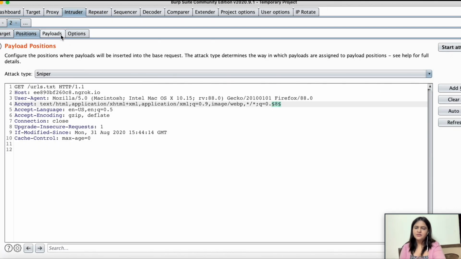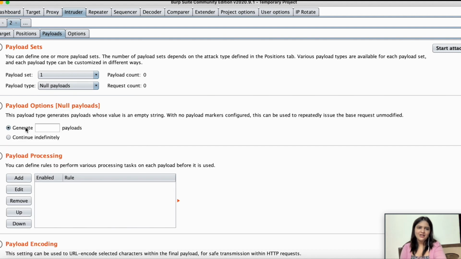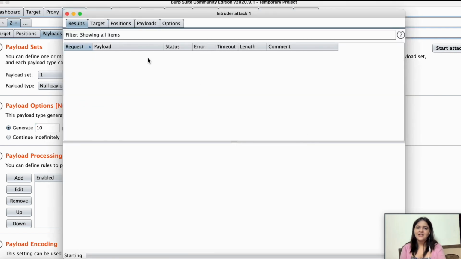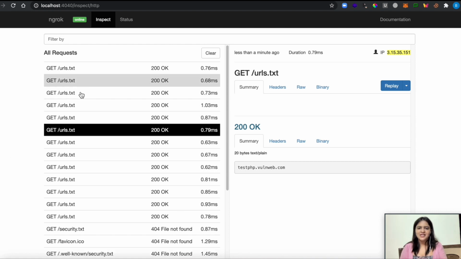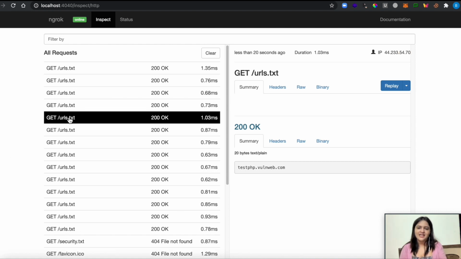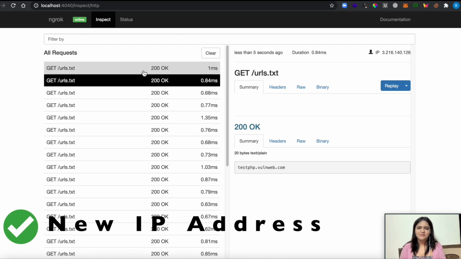Now, to slightly automate this, I'm going to use Intruder, and I'm going to use some null characters over here. Let's select null payloads and maybe generate 10 payloads to show you. Start attack. I have automated this process so that I don't have to click on send again and again. These are 10 requests which should appear in my logs, and here you can see that they are coming again and again, and each time when you focus on the IP address, it's something new. It is not coming from the same source IP.